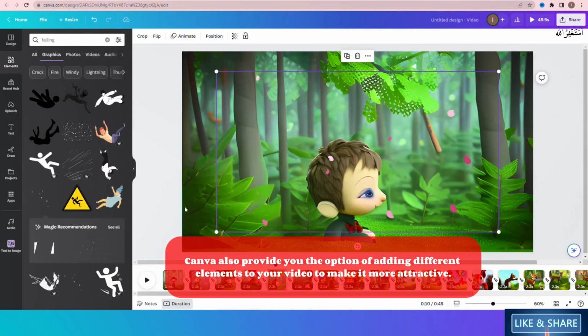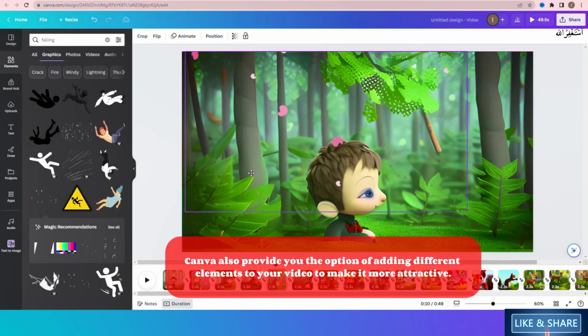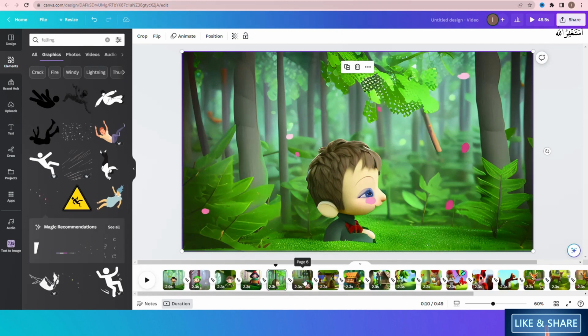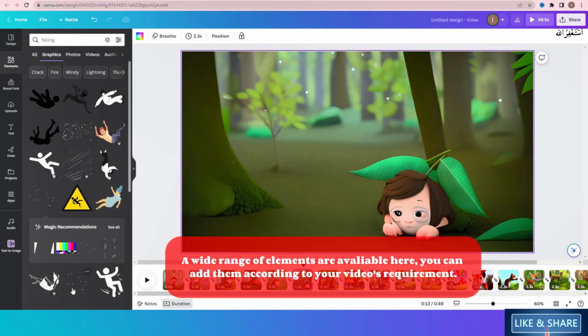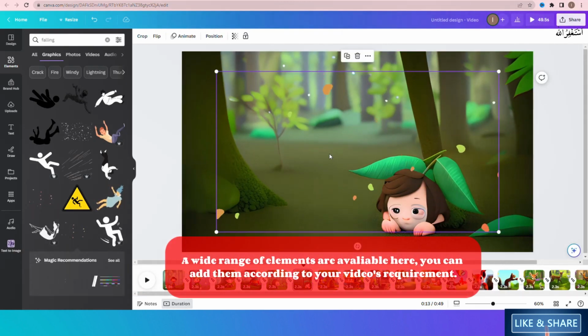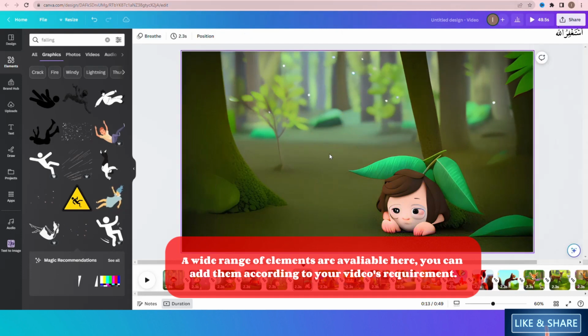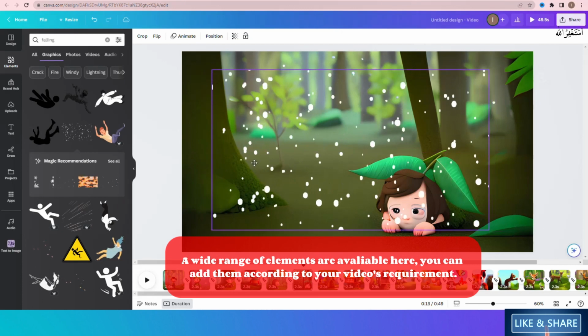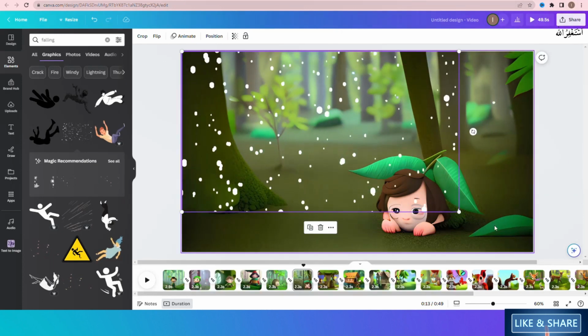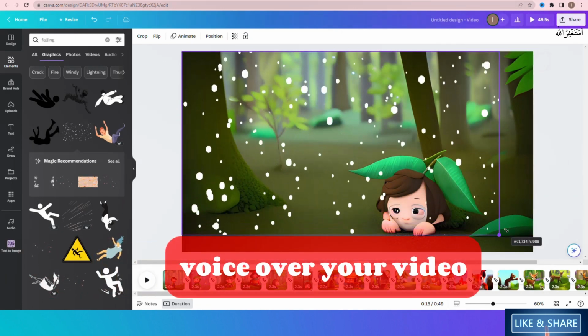Canva also provides you the option of adding different elements to your video to make it more attractive and charming. A wide range of elements are available here. You can add them according to your video requirement. After setting all the images and elements, our animated video story is ready. It's time to add voice to our video.